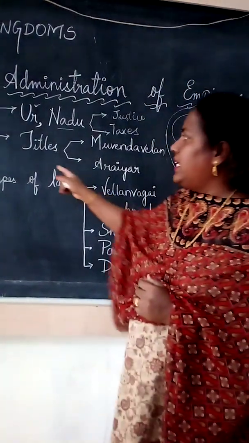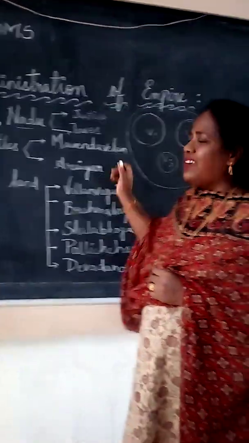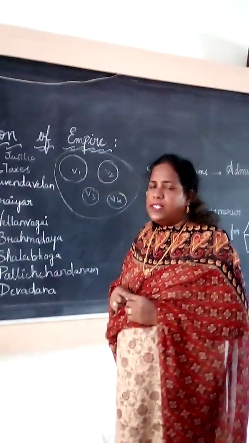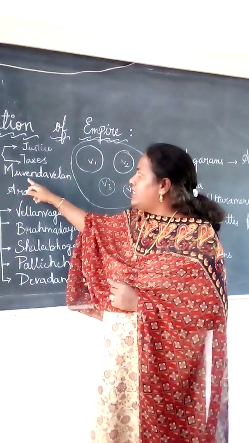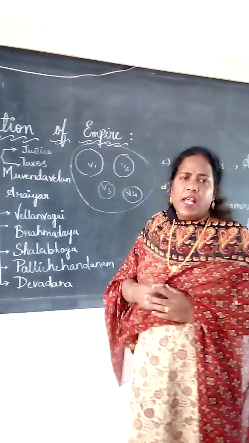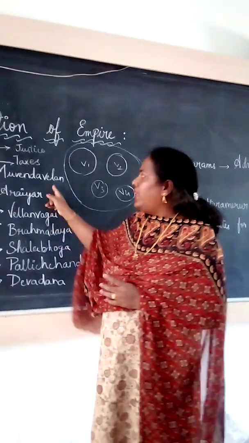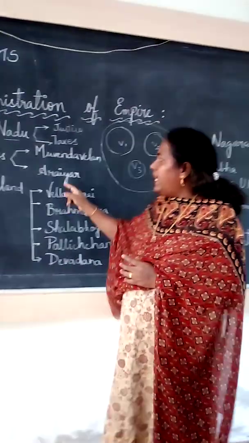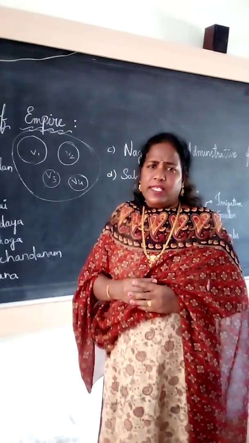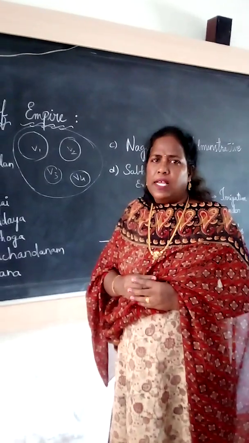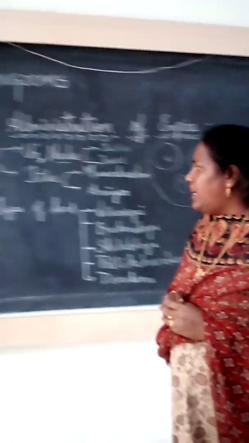Next one, the kings gave titles. To whom did they give the titles? To the rich landlords who served the king. They gave the title Muvenda Velan. Muvenda Velan is given to the rich landlord, so he will serve the three kings. Next one, Arayar. Arayar means it is an honor to the chiefs. Chiefs means Samantas were there, no? Yes, ma'am. Samantas. For Samantas, they gave this title. Now we see the types of land.